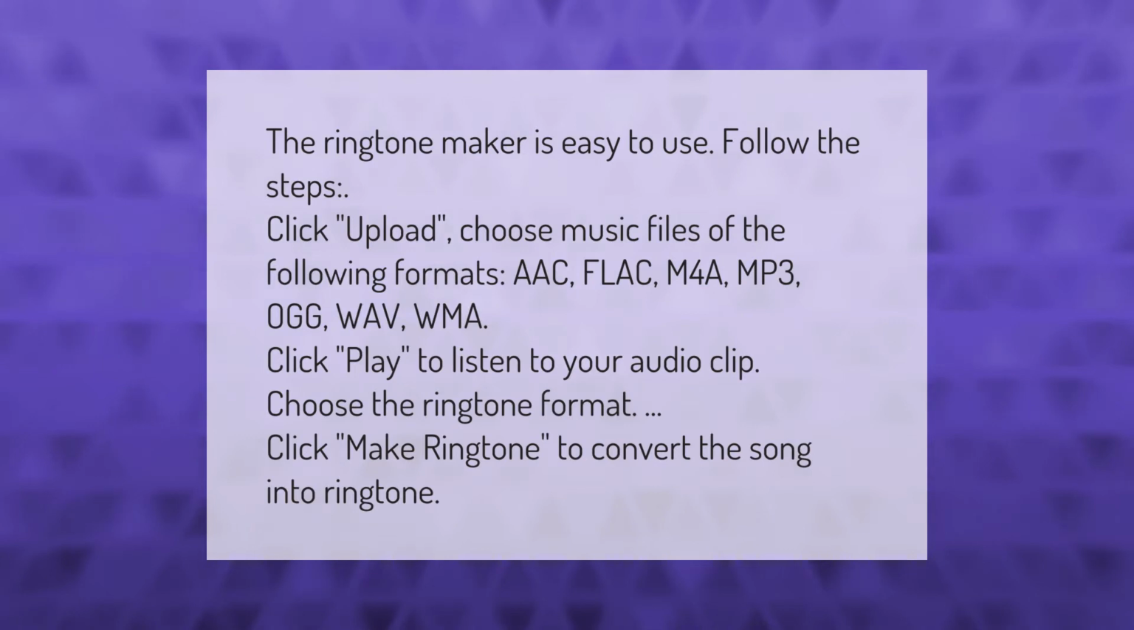The ringtone maker is easy to use. Follow the steps. Click Upload. Choose music files of the following formats: AAC, FLAC, M4A, MP3, OGG, WAV, WMA. Click Play to listen to your audio clip. Choose the ringtone format. Click Make Ringtone to convert the song into ringtone.